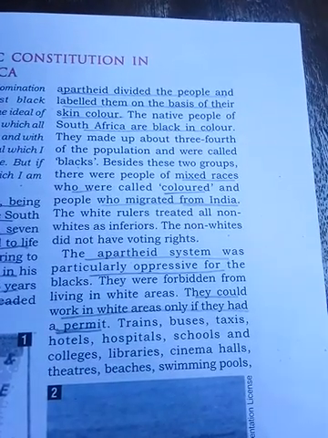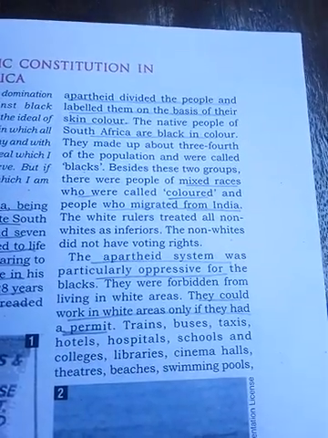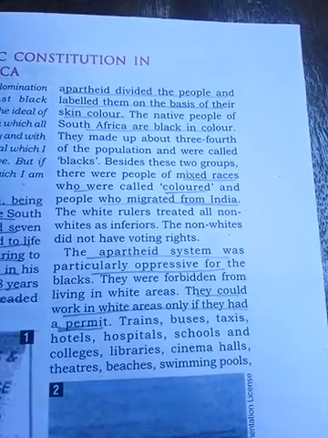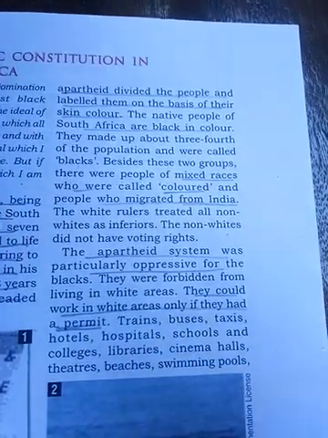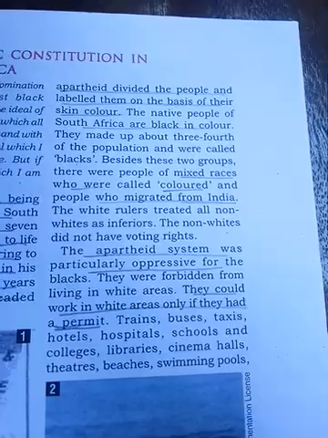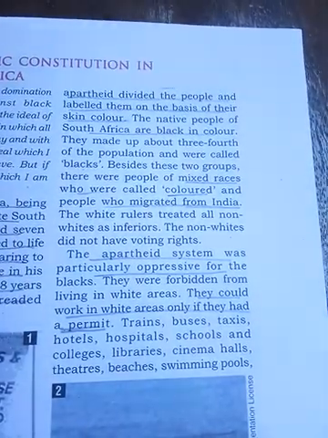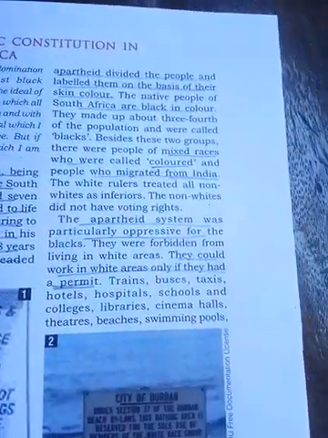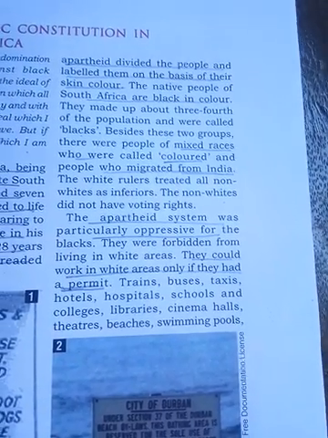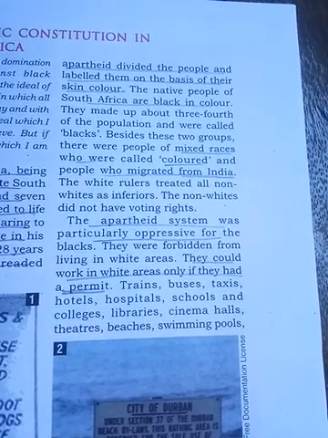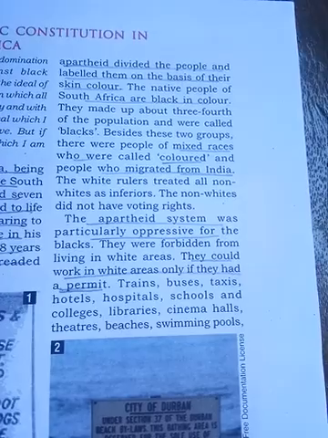Mixed means the people who migrated from India and were brought to Africa for work. These non-white people, both mixed color as well as black people, were not allowed to cast their vote. They did not have the voting right. The apartheid system was particularly oppressive for the black people.